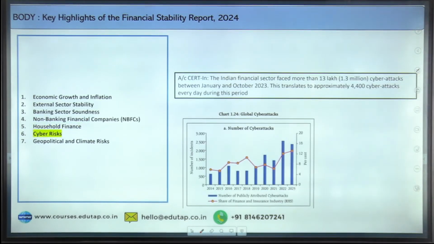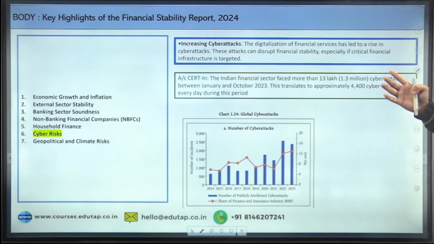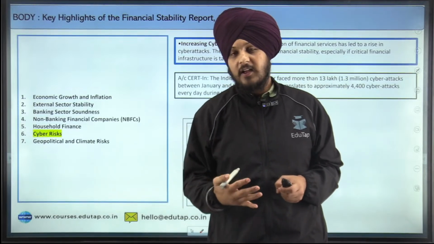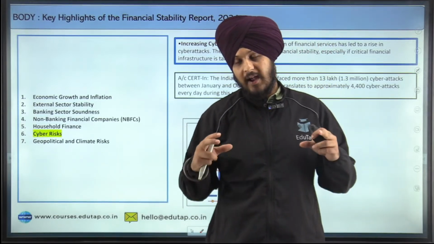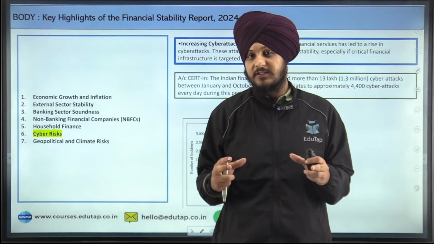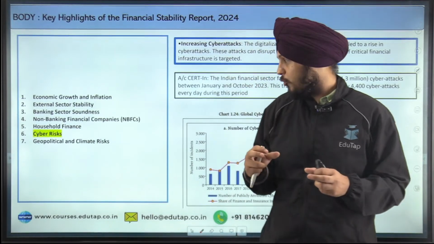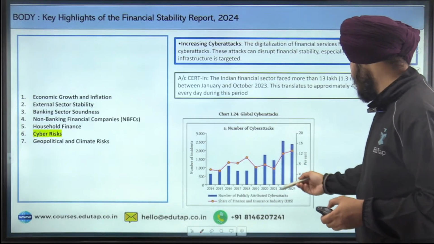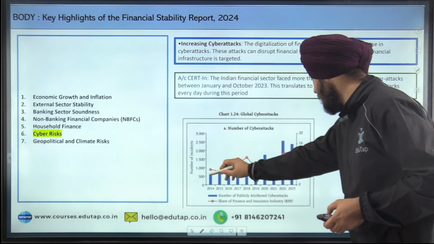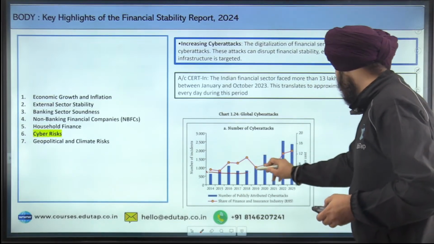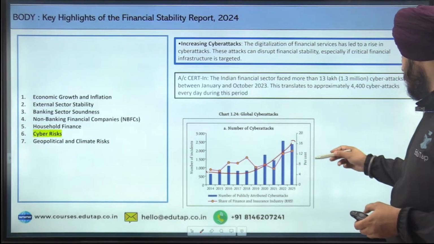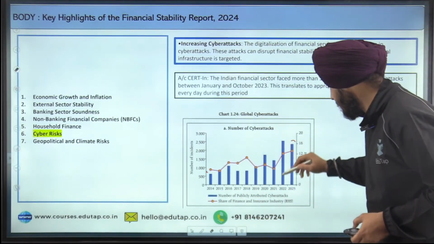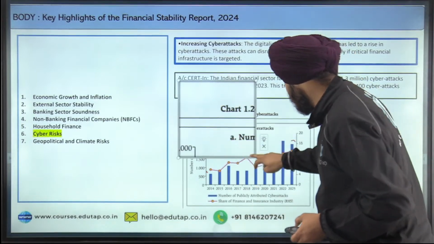The next is regarding the cyber risk. The report has been emphasizing that there has been an increase in cyber attacks, not only in our country, but at the global scale also. And the report gives data with respect to the global scale, and you can see this chart, how much the number of publicly attributed cyber attacks have increased. And you can also see the share of the finance and insurance industry. This red line, if you could see, let me just erase it. Let me zoom it a bit.